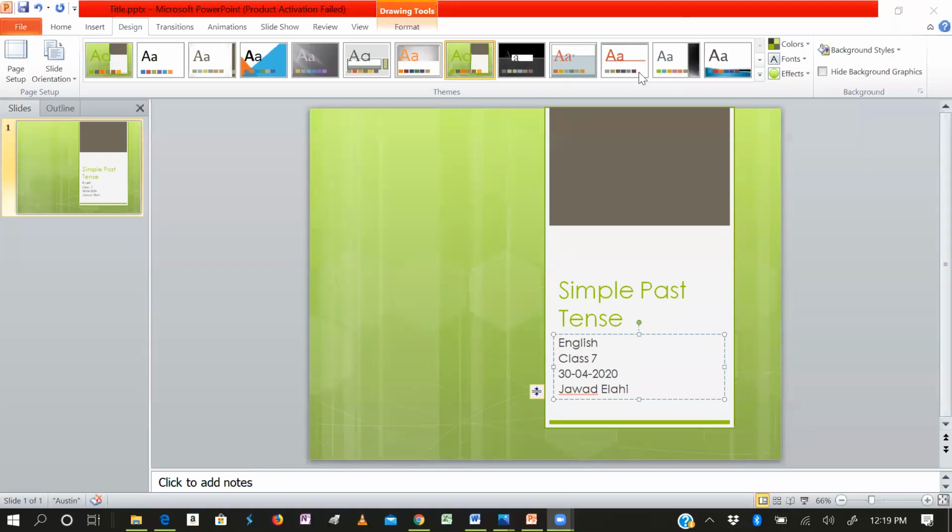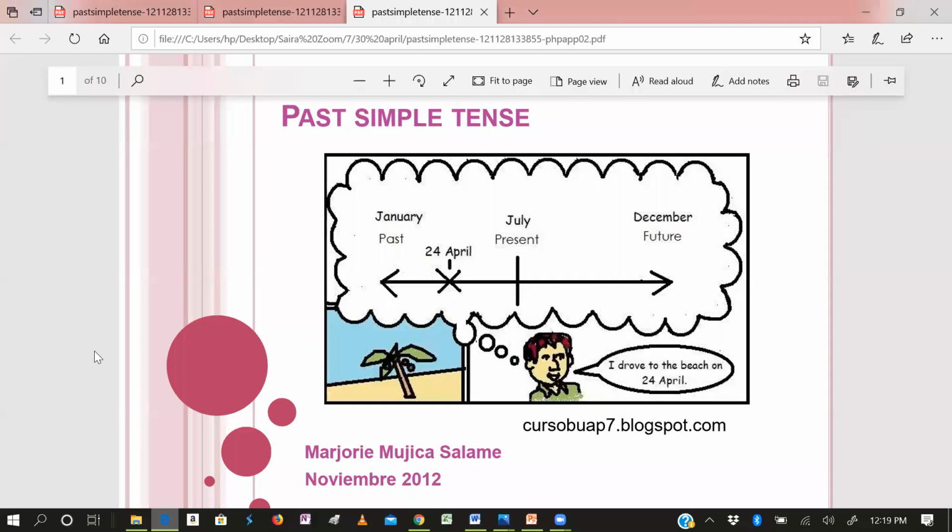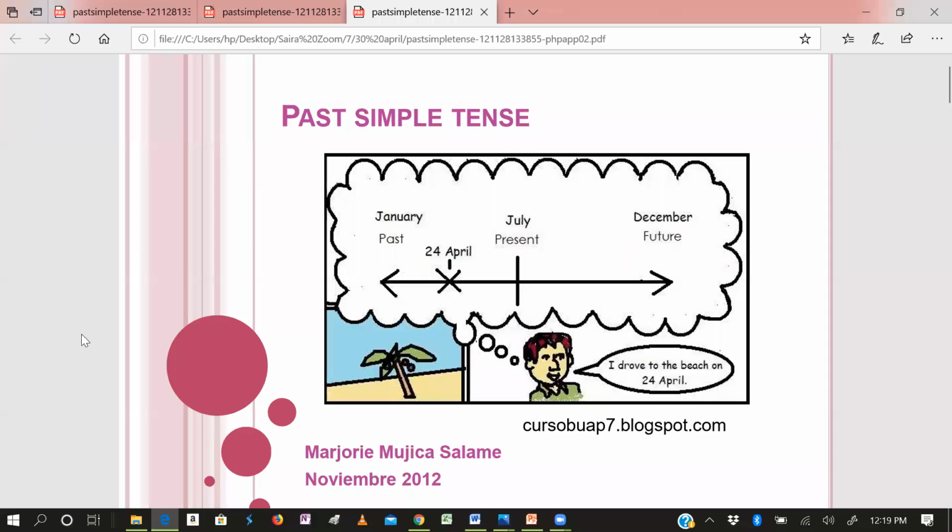Okay, we are going to discuss simple past tense today. Now look at this past simple tense. Everyone, please get the idea first. I hope you are listening. So look at this. This is the chart. Okay, you can say the picture.